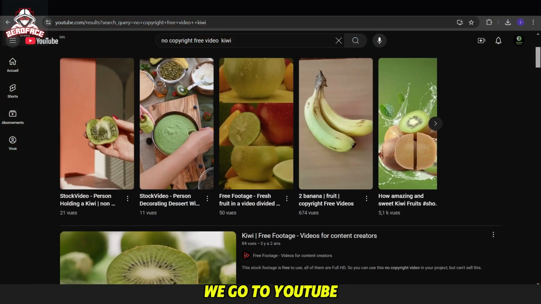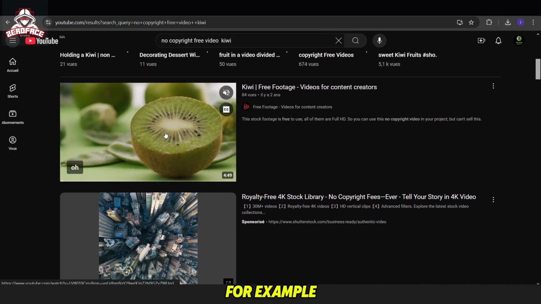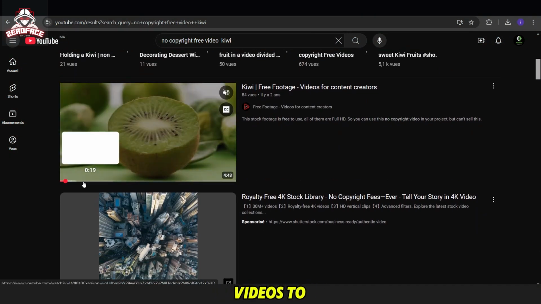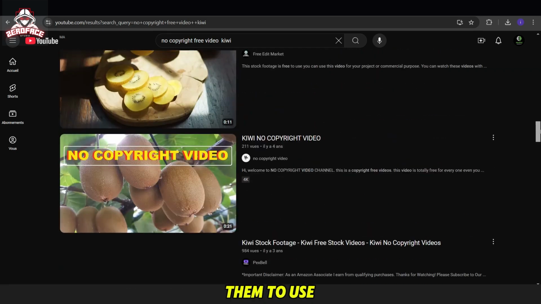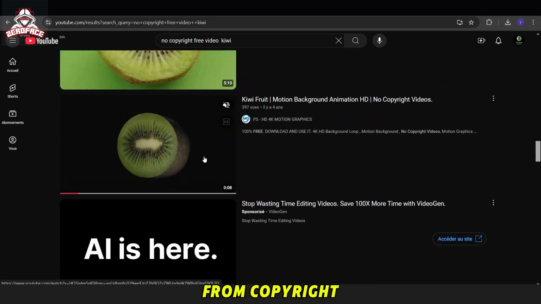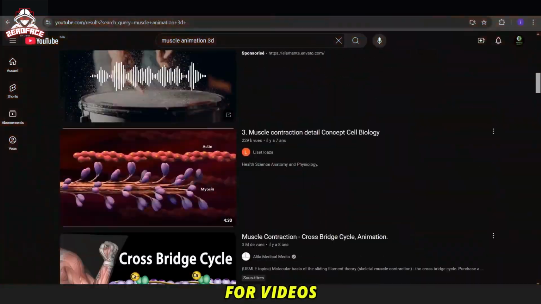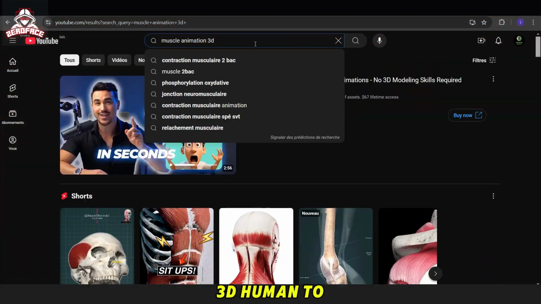For the second method, we go to YouTube and search for the name of the fruit, for example, and add no copyright videos to the search. Here, we can select some videos and download them to use, making sure they are free from copyright restrictions. You can search for videos like muscle animation, 3D human to use it in the videos.